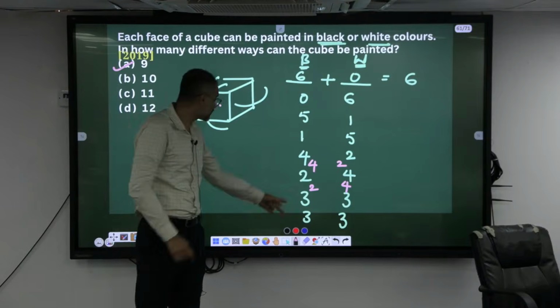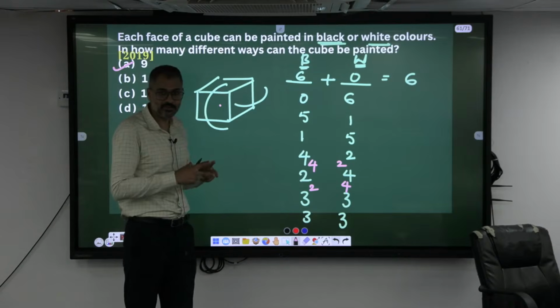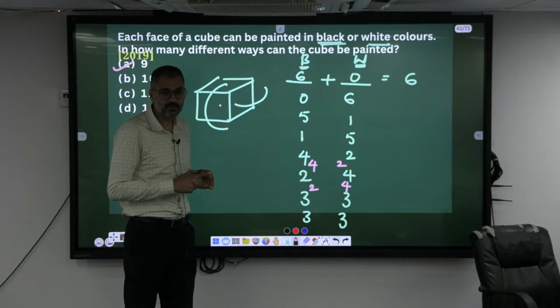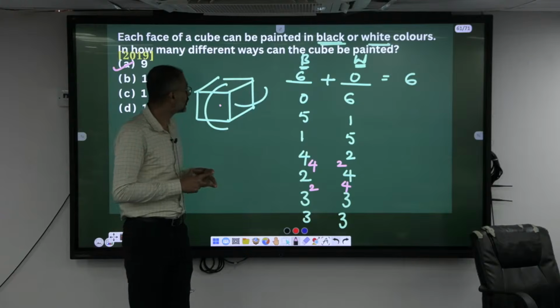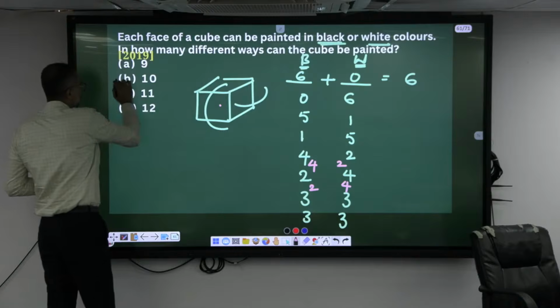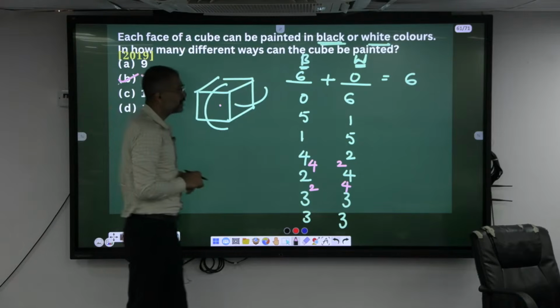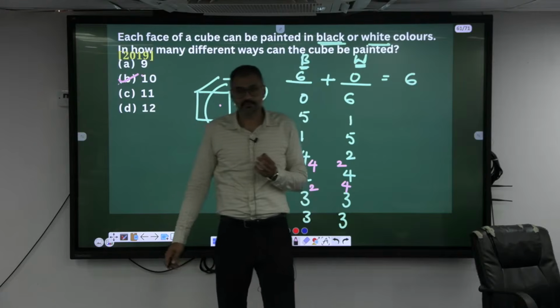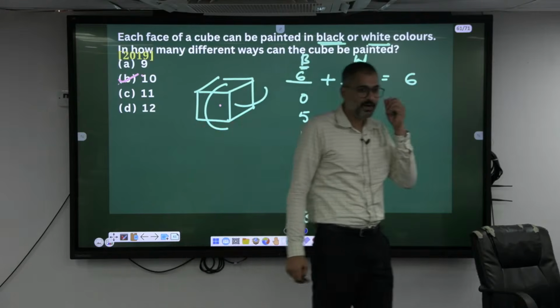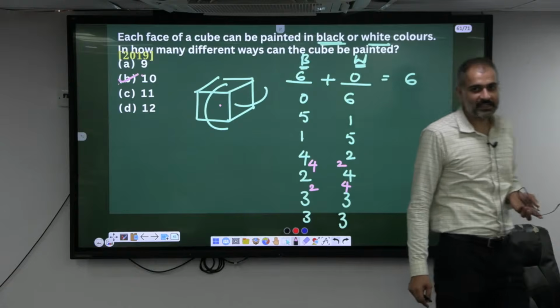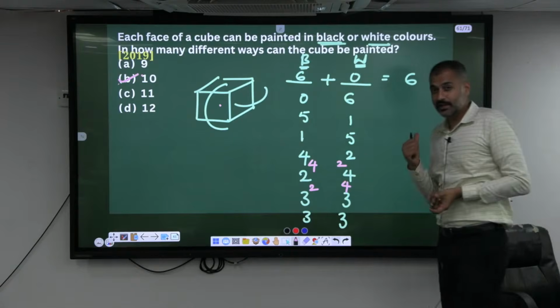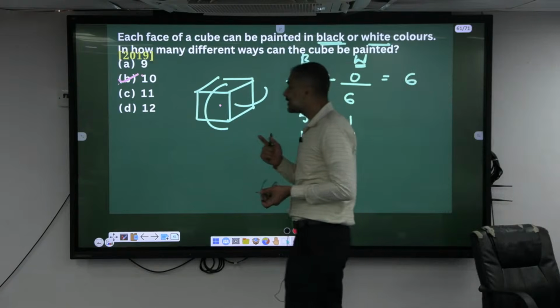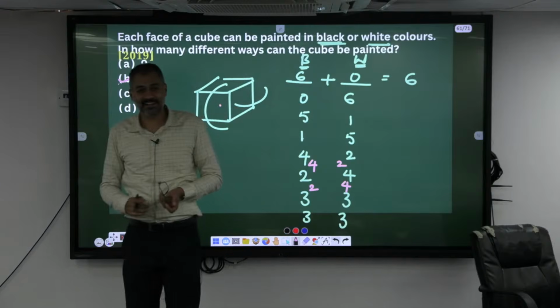See this one, 3 and 3. Sometimes you'll miss it. Oh, did you not do that one? 10. So avoid this kind of manual counting, because the answers are very close and the chance of missing one possible pattern is always high. Do not skip it just because it looks easy; look at the length of the question, it is a one-liner.